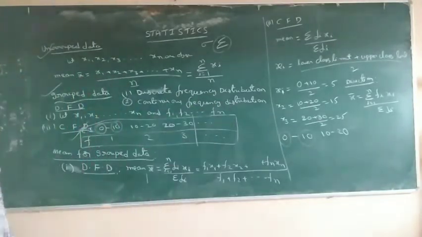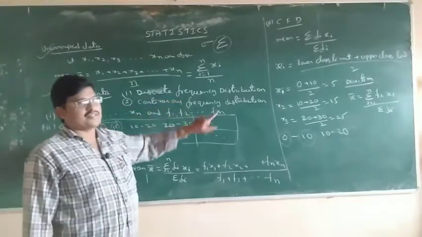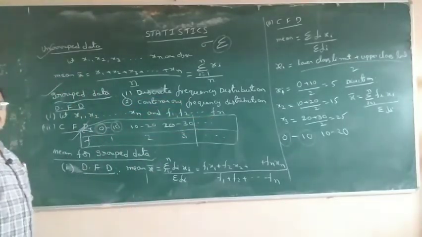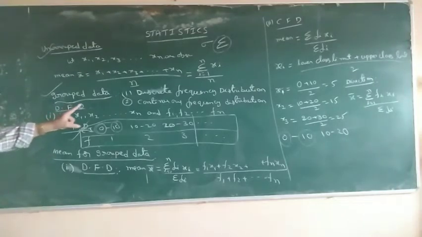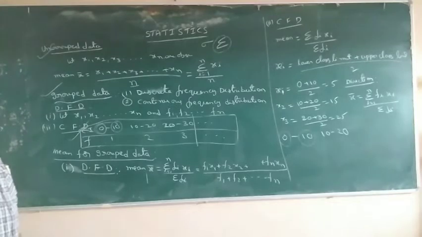In the discrete frequency distribution problem, how is the data given, which type of data? Only observations and frequencies are given. This is the discrete frequency distribution.